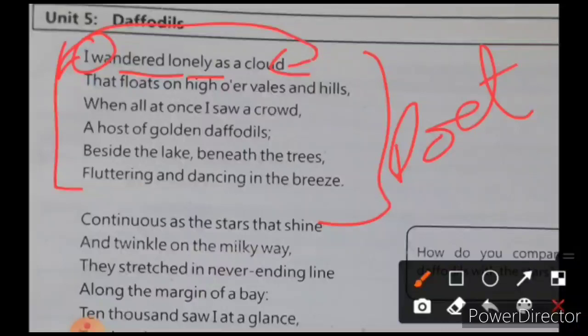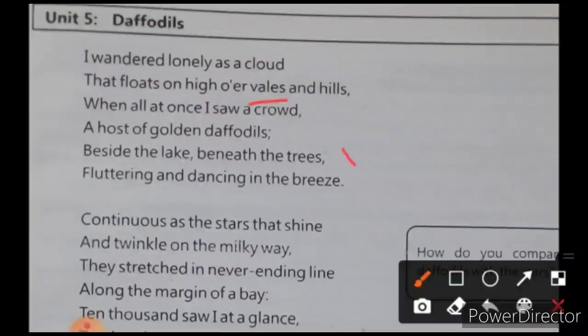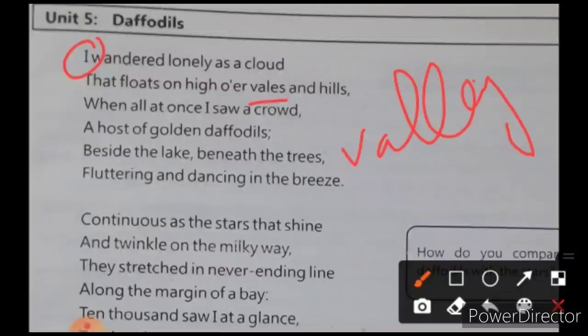So if you look closely, when he's comparing, "I wandered lonely as a cloud that floats on high over vales and hills", just like the cloud that is floating on high over. Now Wales means valley. What is the meaning of Wales? Wales means valley. Valley and hills, just like the cloud is wandering, in the same way the poet is also roaming around or wandering around. So he's comparing himself with what? He is comparing himself with a cloud.